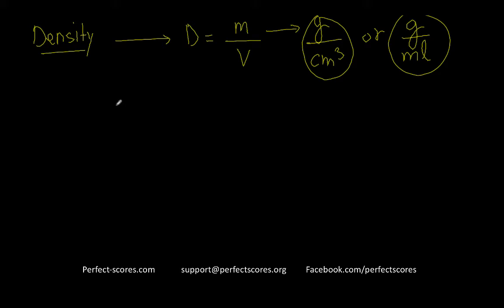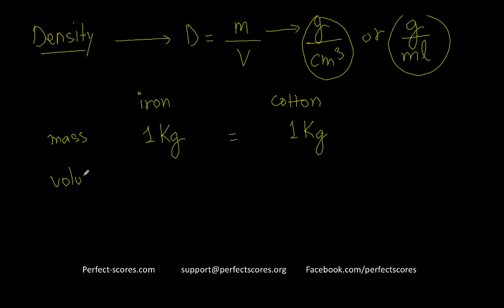Now, for example, let's take two different materials. One is iron and one is cotton. Let's take 1 kilogram of iron and 1 kilogram of cotton. Which one do you think will acquire more volume? Now, the mass is same, but the volumes are going to be different. Iron will require a smaller volume. Cotton will require a larger volume because it has to spread in a larger area than iron needs to, so that 1 kilogram can be fit.